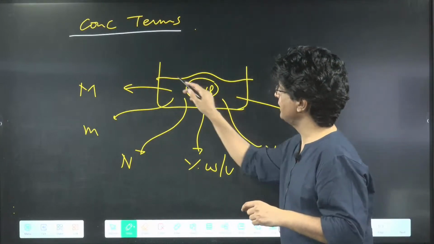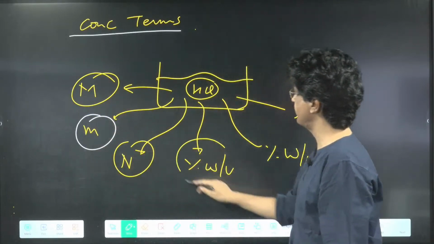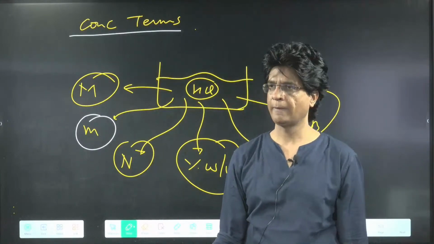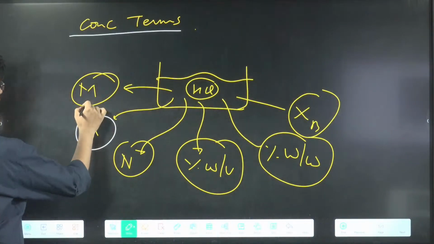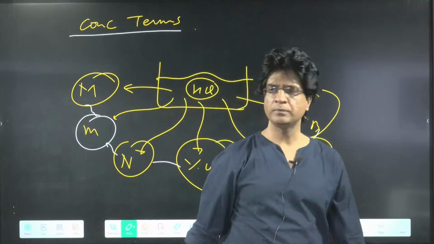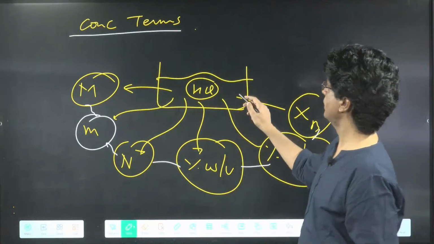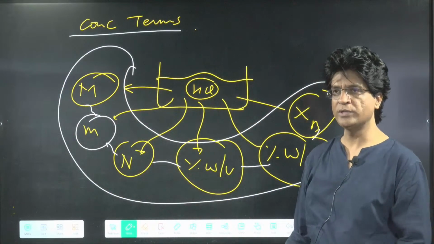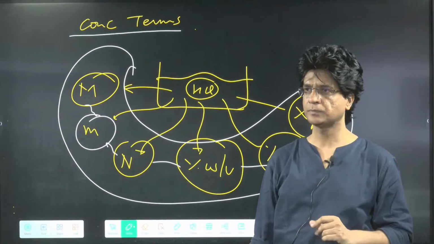Since they define the same solution, there must be some connection between molarity, molality, normality, percentage weight by volume, percentage weight by weight, and mole fraction. Yes or no? So anyone who is able to connect the molarity with molality, normality, percentage weight by volume, and the rest, will become the champion of physical chemistry. That is for sure. So what is your job? To understand what the concentration terms mean and what their interrelationship is. Anyone who is able to do that properly will become the master of physical chemistry. Is that clear to all of you?